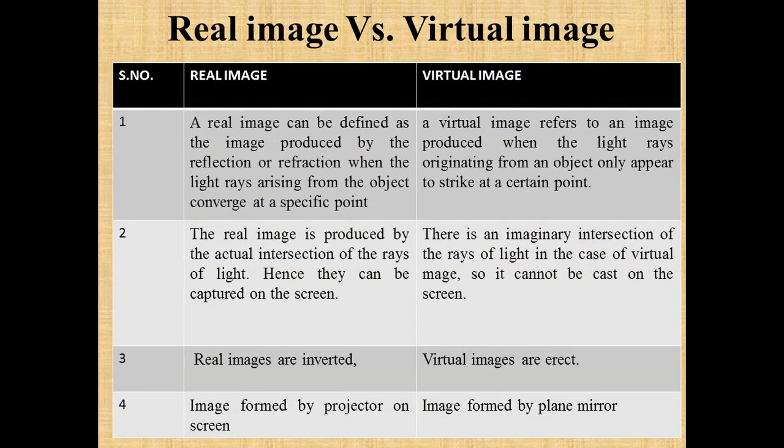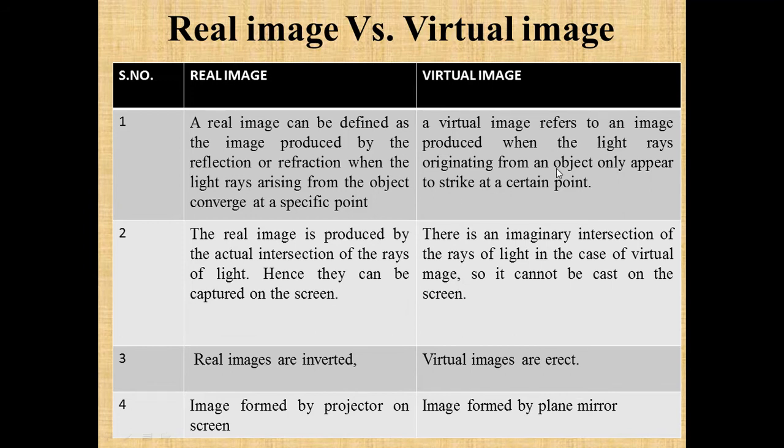There are a few distinctions between real image and virtual image. A real image can be defined as the image produced by reflection or refraction when the light rays arising from a point converge at a specific point. That is, they actually intersect at a point. Therefore, they can be captured on the screen.